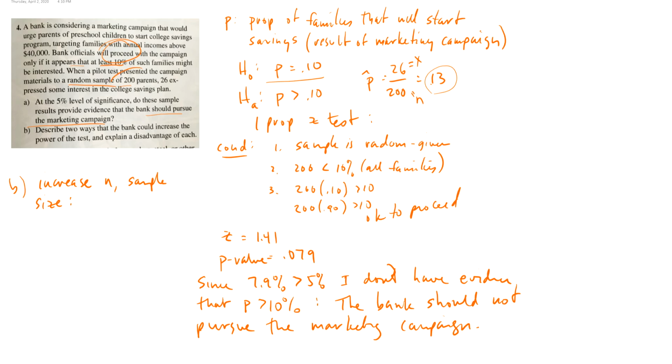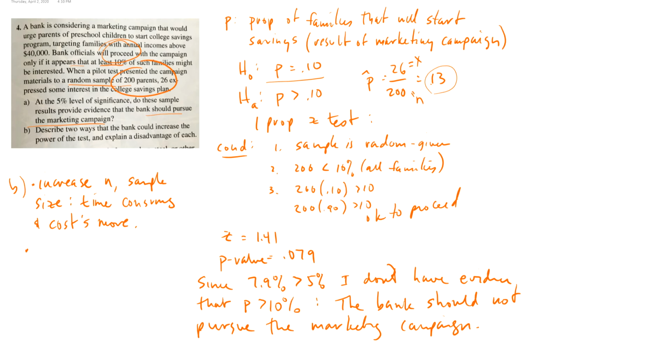Well, I have to pick more parents, so I guess a disadvantage would be it's time consuming and costs more. Because I have to have people go pick these random families and then go talk to them, present them with a marketing campaign, and have to pay them. It doesn't seem like a lot, but it adds up if I go from 200 to 2,000 or 500 parents even. So that's one way to do it.